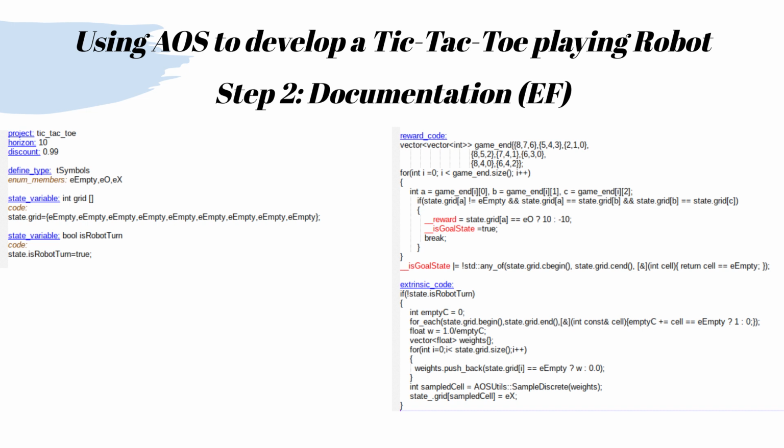In tic-tac-toe, it is only the grid cells and whose turn it is. Beyond the C++ primitive types, users can define compound types or enums, as we did in this example. On the right, we see the reward code, which describes terminal states and state-dependent rewards. We specified rewards for winning, losing, or time.